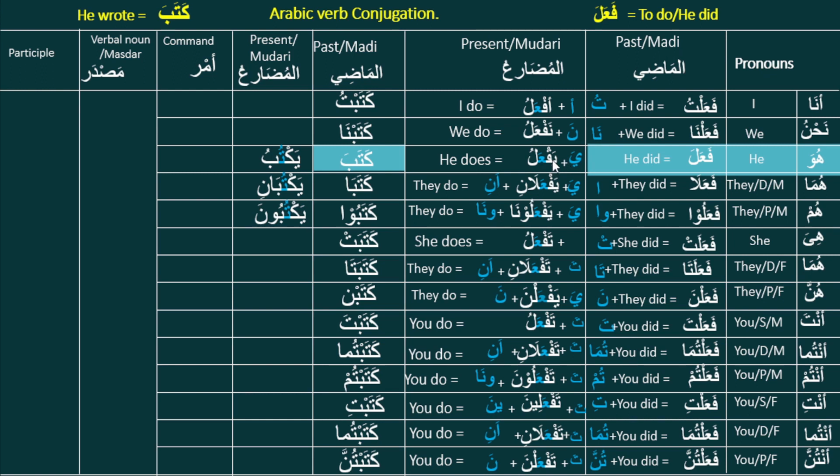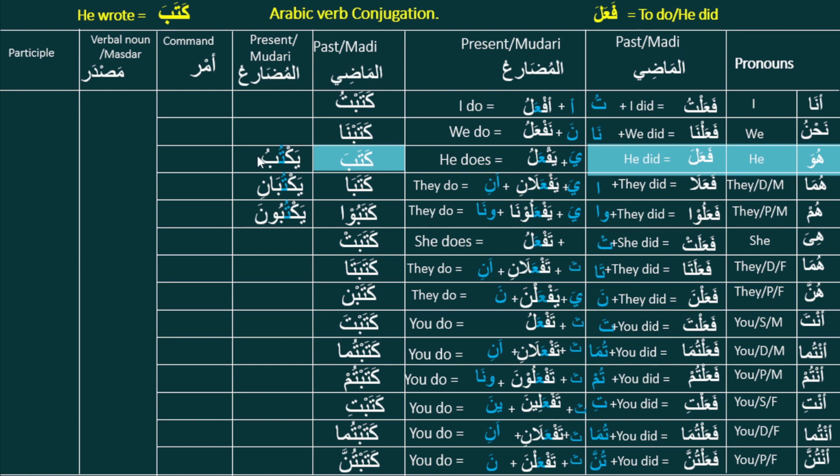Like yaf'alu is yaktubu. Yaf'alani, yaktubani. Yaf'aluna, yaktubuna. If we replace the three letters ka, ta, and ba in this formula, then we will get these three: yaktubu, yaktubani, yaktubuna. This is the third person male for singular, dual, and plural.